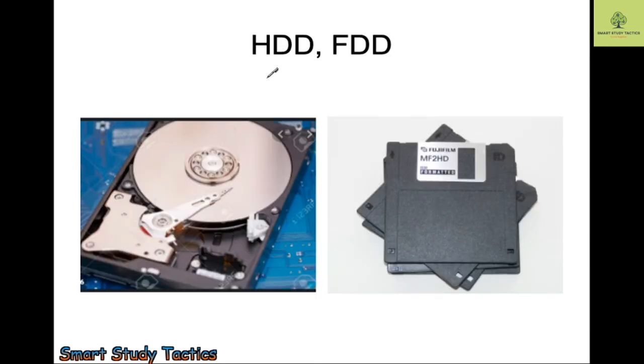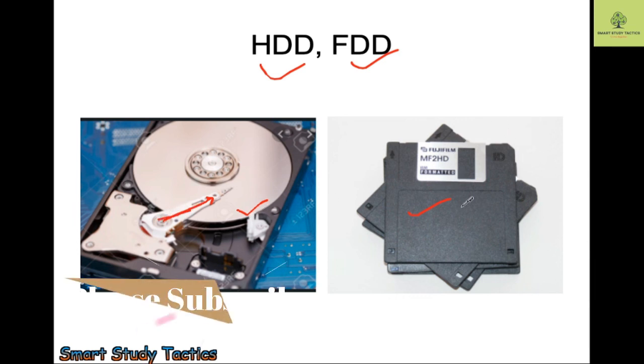Now we have HDD and FDD, hard disk drive and floppy disk drive. Here you can see the image of a hard disk. This is the hard disk head, meaning the reading head. This is the magnetic plate, where the data is written with the help of this magnetic head. I think the things are clear.